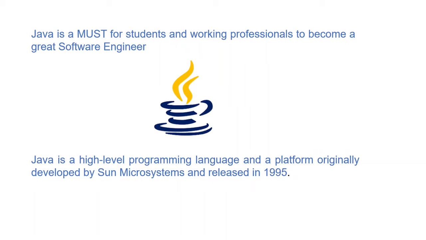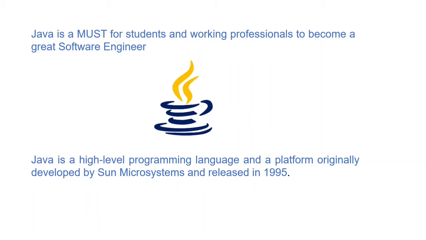Java is a high-level programming language which was developed by Sun Microsystems in 1995. If we want to learn a language, learning the history is mandatory. Java has an ability to run on a variety of platforms. Java can run even on Windows, Mac OS and other Ubuntu-based operating systems.